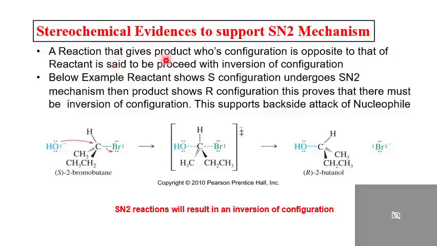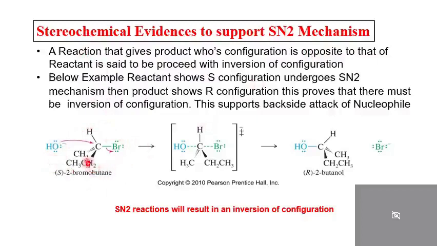How do we show the inversion of configuration? The basic thing is that if any reaction is carried out and the product has the configuration opposite to that of the reactant, then it is said to proceed through inversion of configuration. Therefore, to prove the stereochemical effect, we have to take an optically active compound.